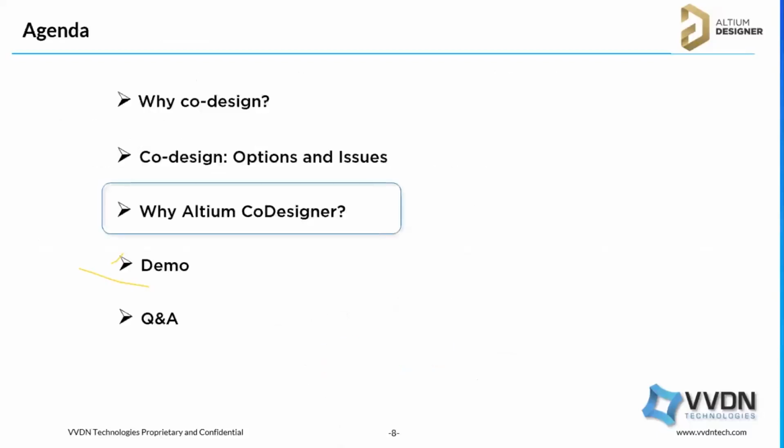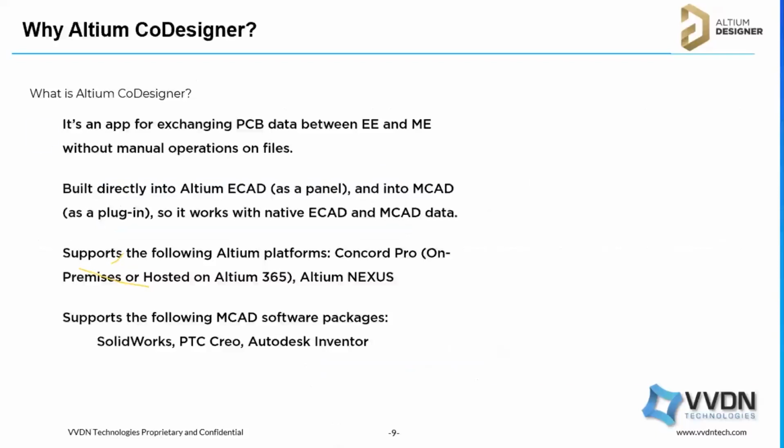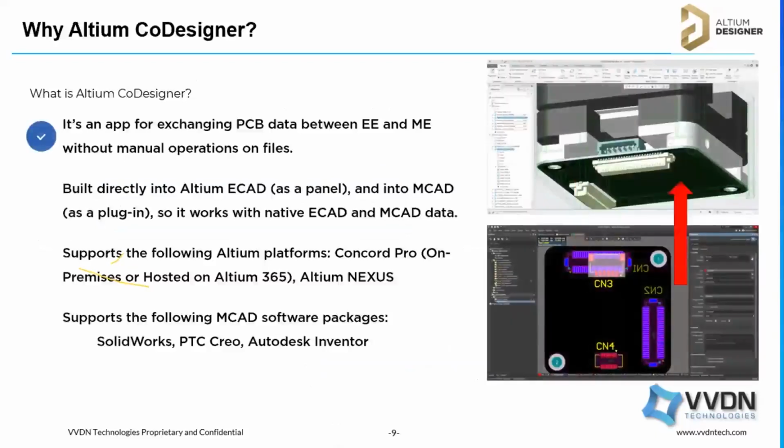Now we will see in depth why we have to choose Altium CoDesigner for this collaboration. It is an application with which we can exchange PCB data between the electrical and mechanical engineer without manual operation on files. The mechanical engineer can work in his mechanical software, and the electrical engineer can work on the PCB design. Both files will be updated on the server.